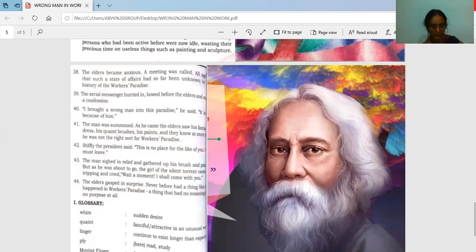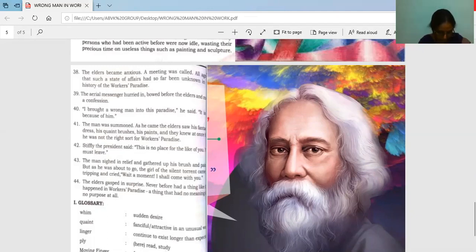The central idea of the lesson is art for art's sake. It means that art need not teach values, give instructions or take a side. A poem or novel can be enjoyed and appreciated even if it does not carry any message. So that was the theme of this lesson.